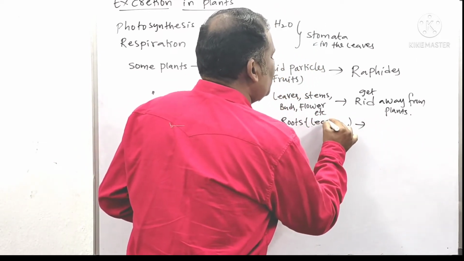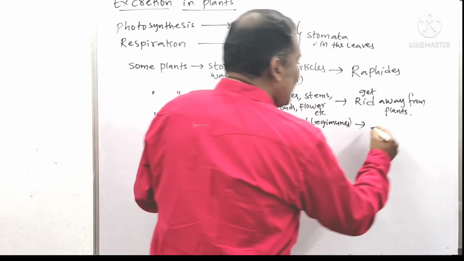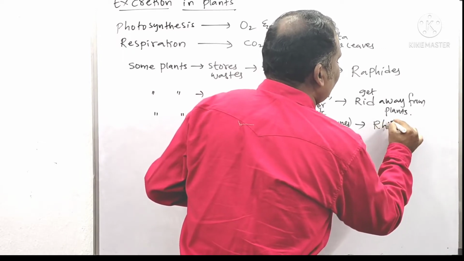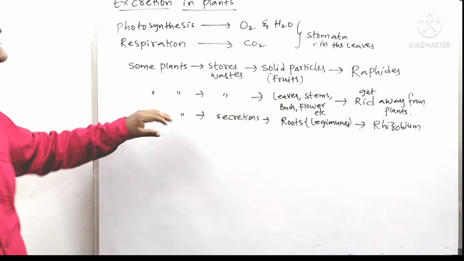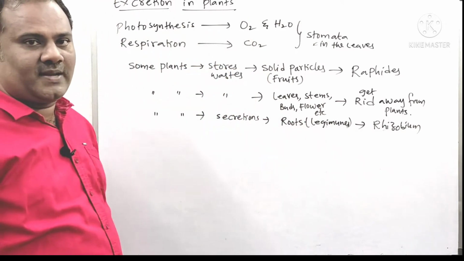The roots of leguminous plants will produce these secretions, some chemicals, and towards this, the rhizobium bacteria will get attracted. So in this way, the secretions are also helpful for the symbiosis process.